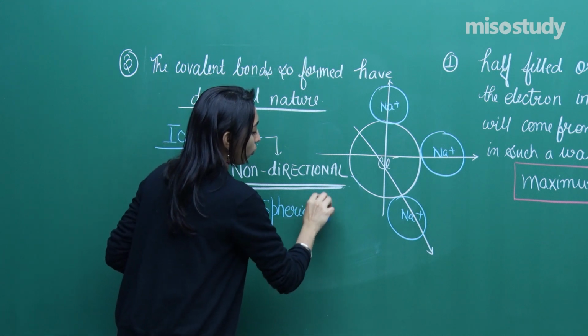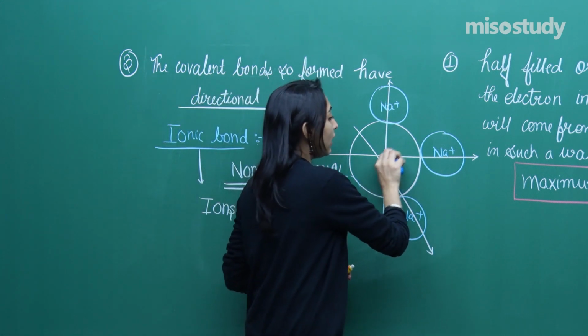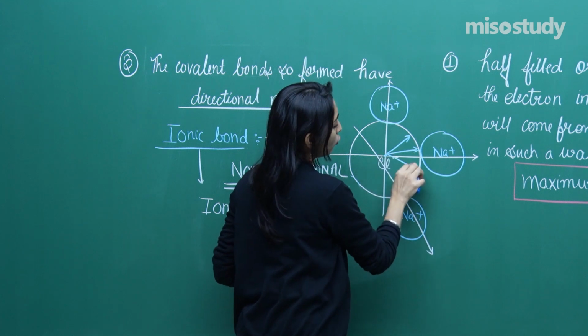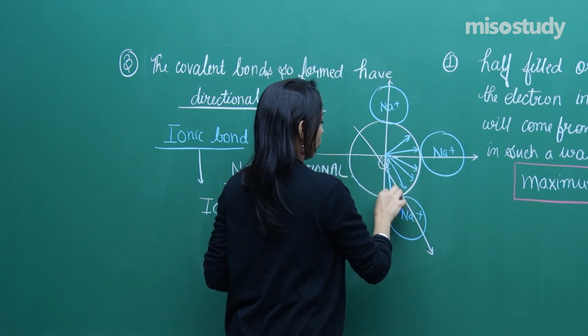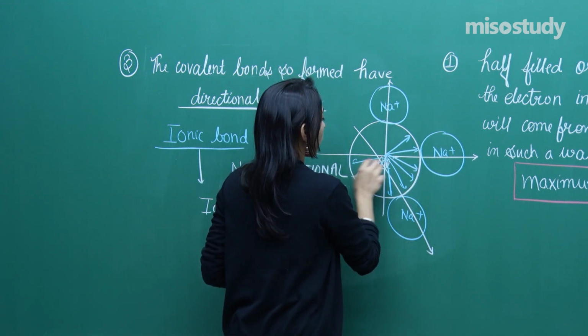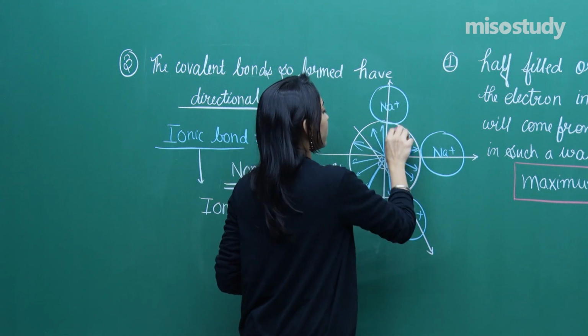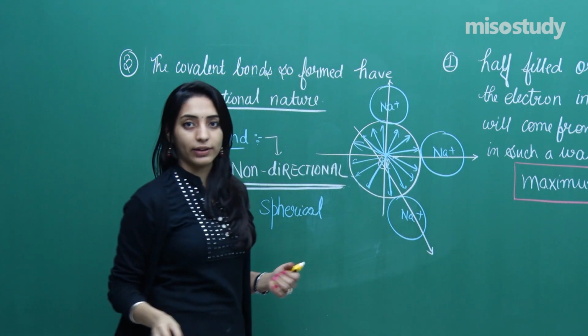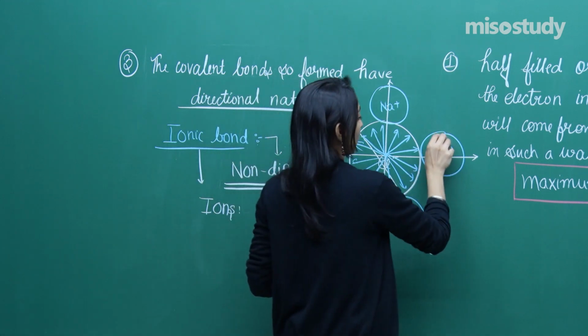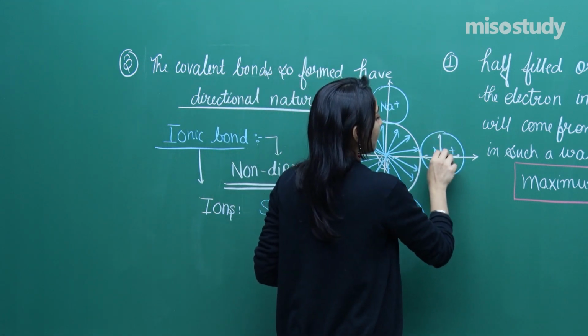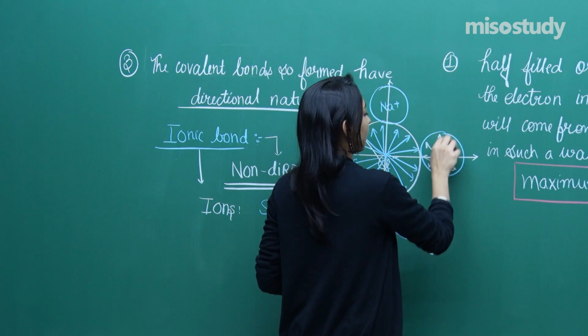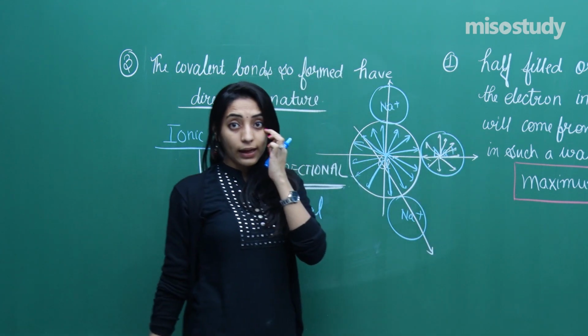And spherical means what? Spherical means if this is the nucleus, there is equal distribution of electrons around the nucleus. You go in whatever direction, it's a symmetrical sphere, everywhere you can see the same thing, right? The same happens with Na plus also. The charge density around the nucleus of Na plus is exactly the same, right?